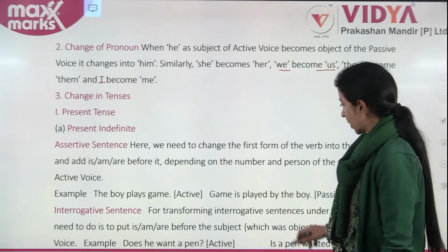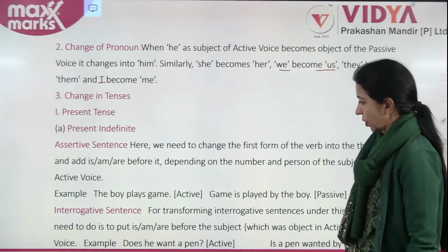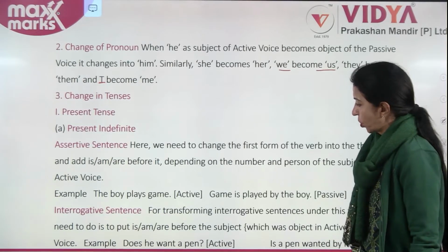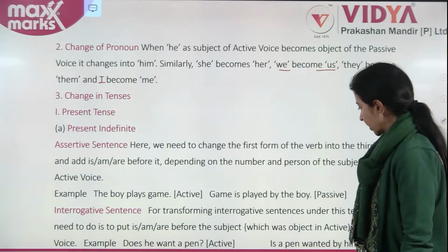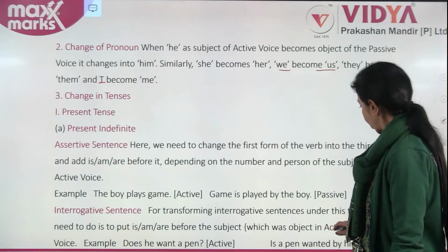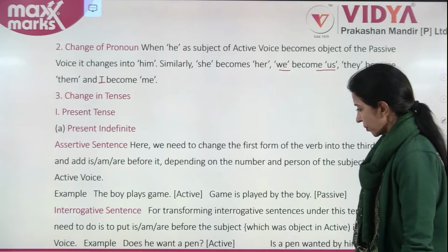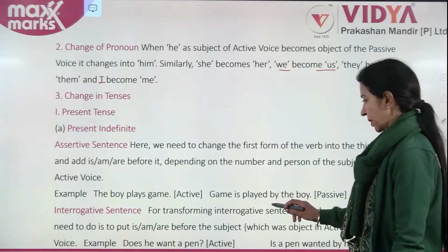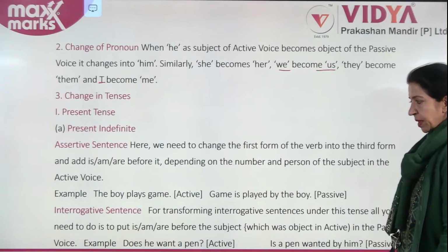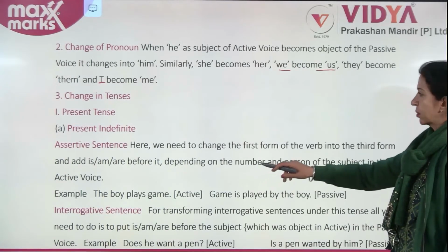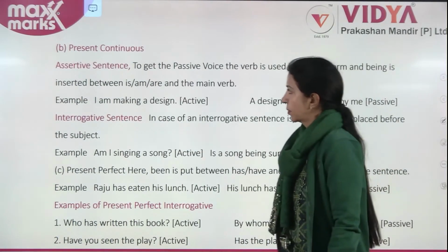Interrogative. For transforming interrogative sentences under this tense, all you need to do is to put is, am, are before the subject, which was object in active, in the passive voice. Does he want a pen is active. Is a pen wanted by him, passive. Interrogative sentences. Look at the present continuous now.